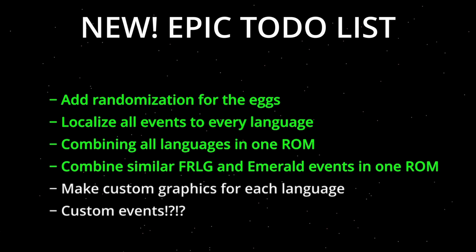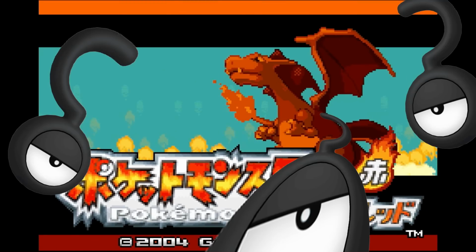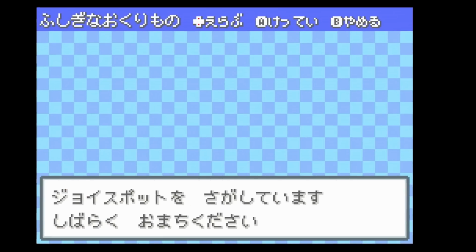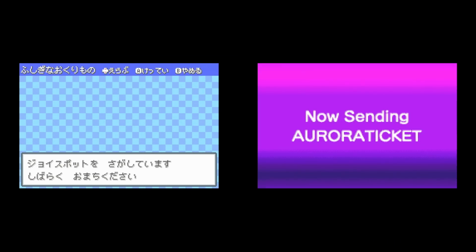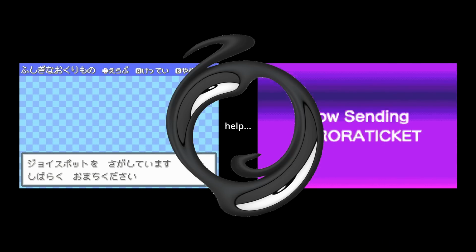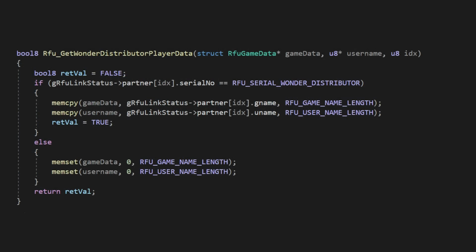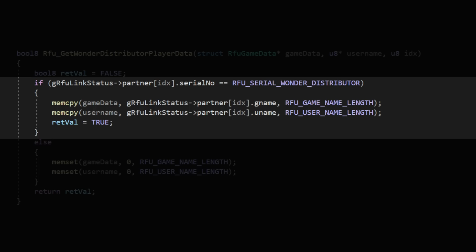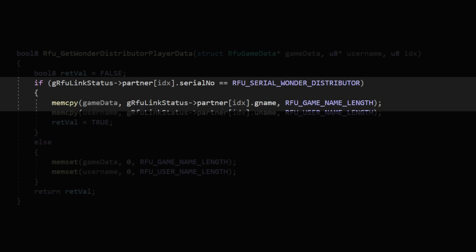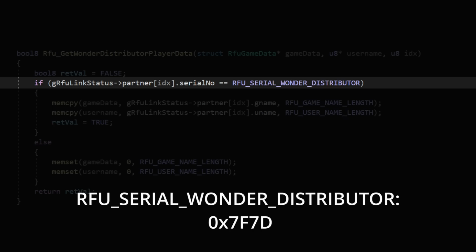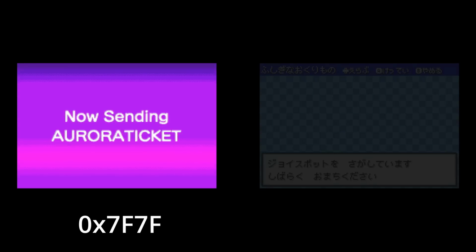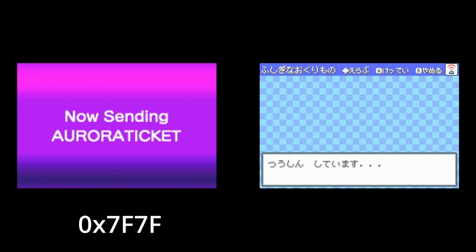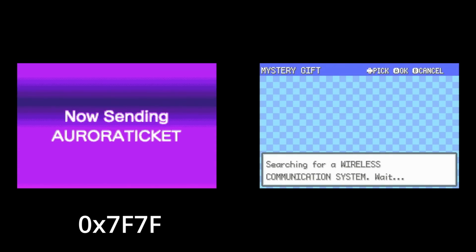With that done, we can now send the correct wonder cards to each language, or almost every language. For some reason, the Japanese games don't want to initiate communication with our server ROM. So what's going on? If we look at the code in the games, we can see that it only sends game data if the serial number of the one acting as server is equal to this value. This is the case for all European languages, but for Japanese however we need to use this value instead. So if we change the value in the Mystery Gift ROM to this as well, then it can communicate with the Japanese games. But it then only works for Japanese.